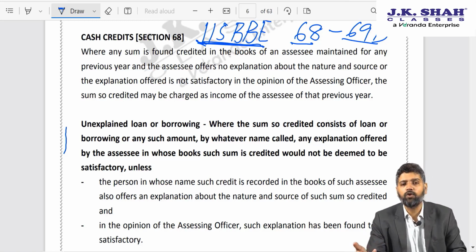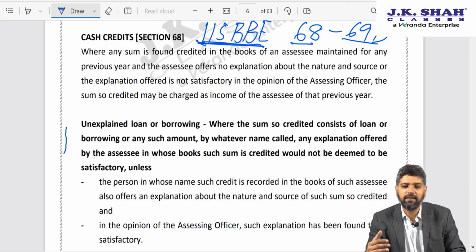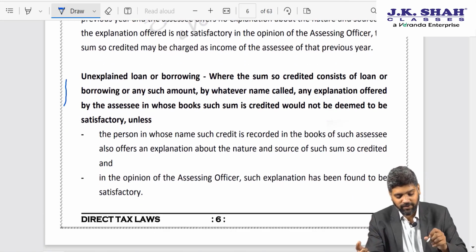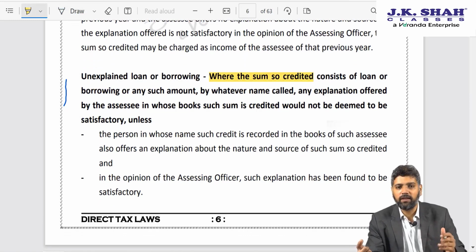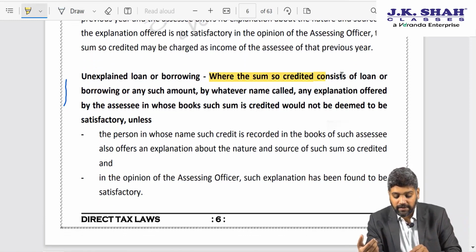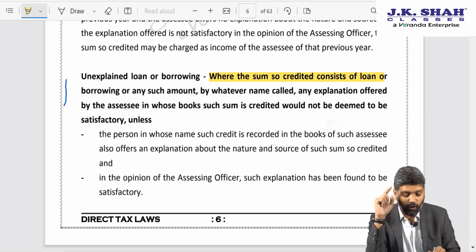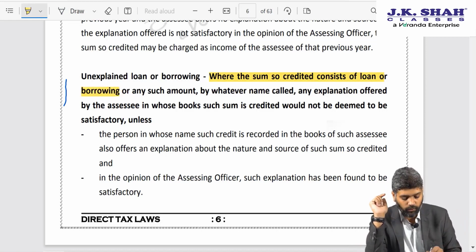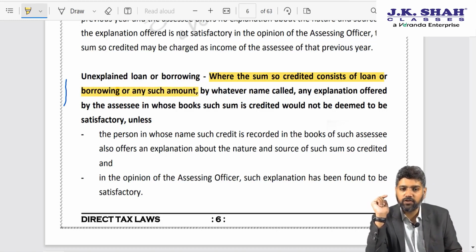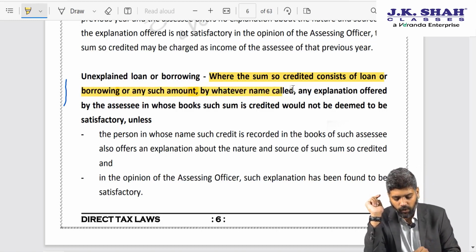assessee. In order to overrule that position, the government has amended the provision of section 68. Now you see what the provision says. It says, where the sum so credited, means where you have received any money, consists of a loan or borrowing. So the amendment applies with regard to loan or borrowing or any such amount by whatever name called.